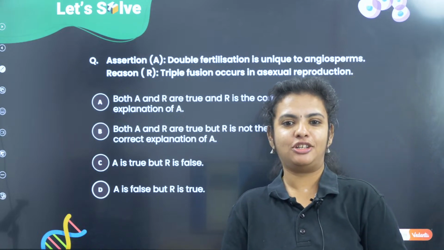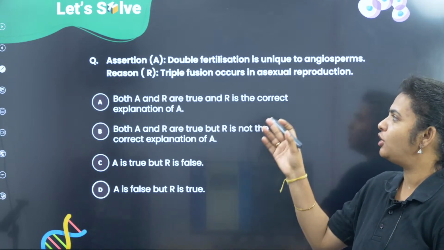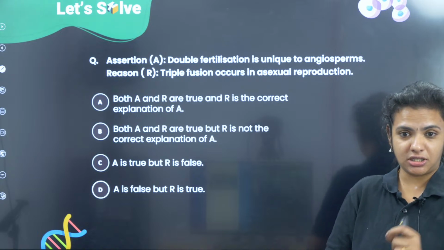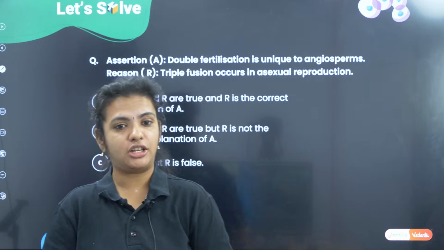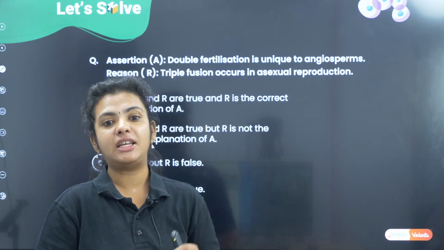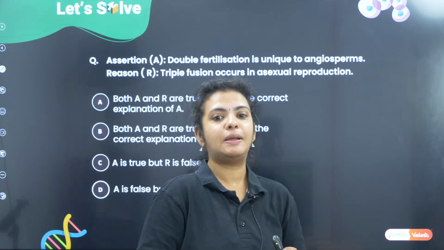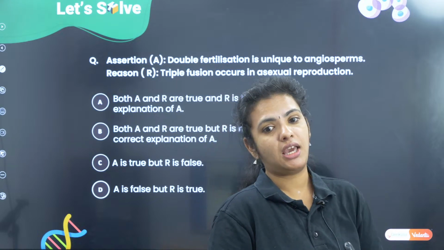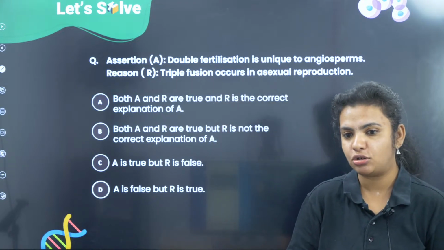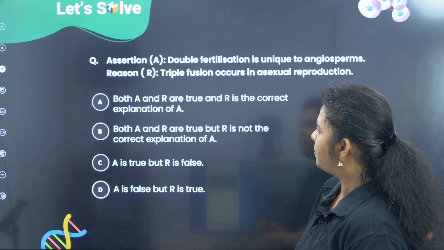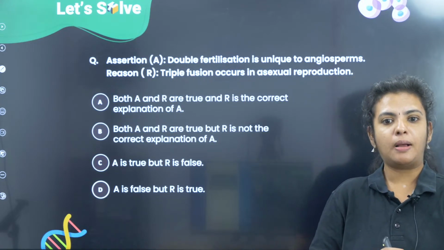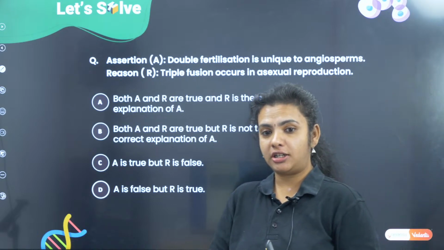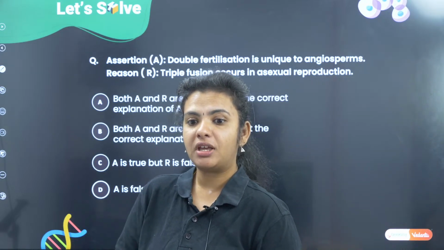Yes, Payal, I read your reply. What do you think is the answer here? Dhanush says B, that both assertion and reason are true, but reason is not the correct explanation of the assertion.